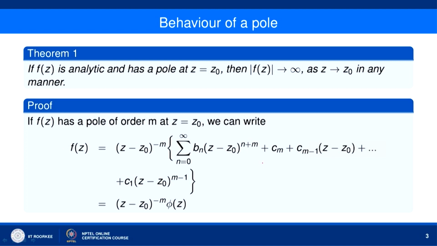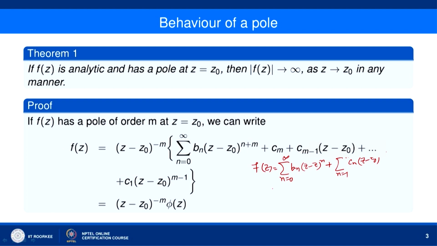then by Laurent series f(z) is equal to sigma n equal to 0 to infinity b_n (z minus z naught) to the power n plus sigma n equal to 1 to m c_n (z minus z naught) to the power minus n.